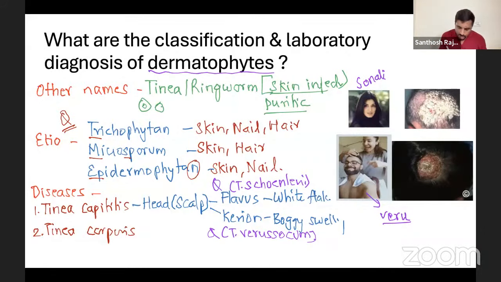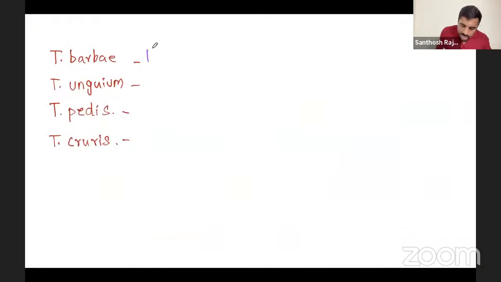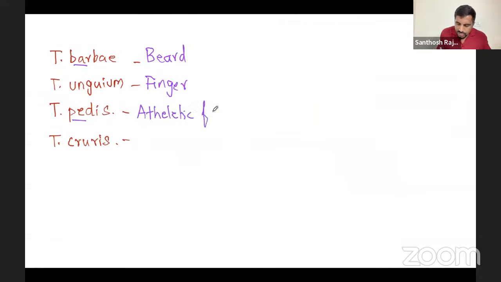Very simple. Tinea corporis is about the body, the infections in the body. Barbae means in the beard, the name itself says so. Unguium, ungu means finger, like ungli in Hindi. Pedis is in the legs, usually called athletic foot. Severe itching in the foot, wearing shoes, sports persons, sweating, they get it. Cruris is called jock itch, or dirty itch, because of the underwear in the inguinal region we get the itching. That is tinea cruris. Very, very simple. This much you write about the disease.